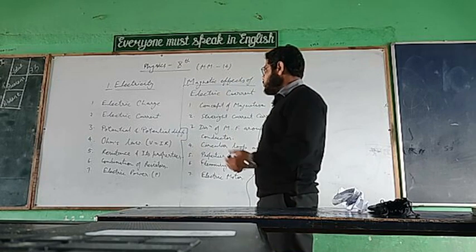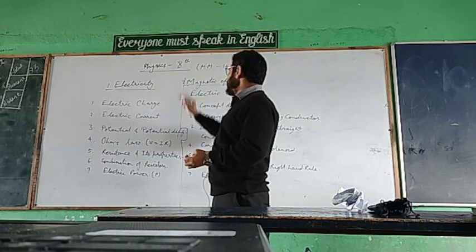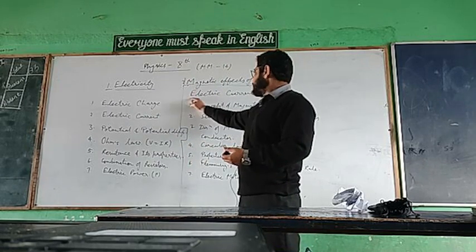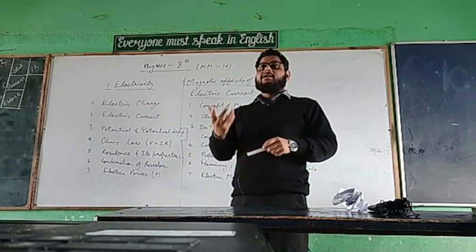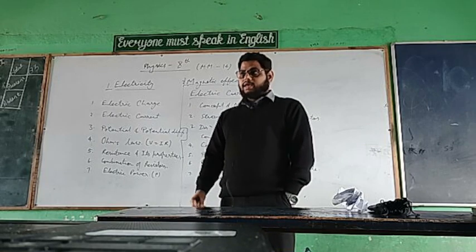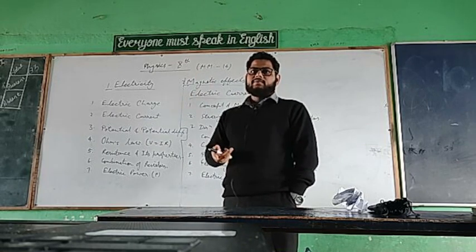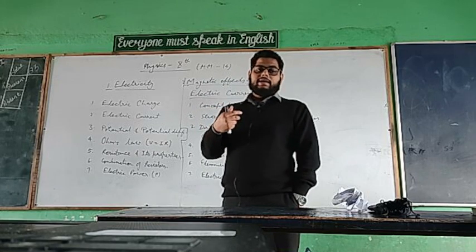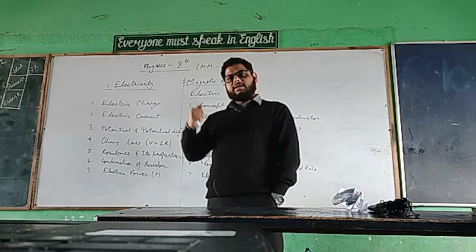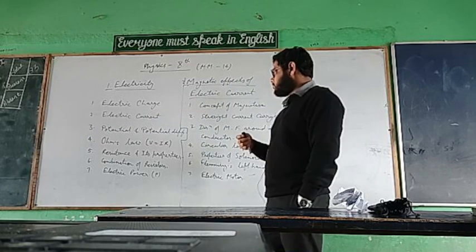Now let's move to the second chapter, that is the magnetic effect of electric current. As its name shows, it is about the magnetic effects of the electric current. That is, if an electric current is flowing, then what kind of magnetic effect we can expect and we can see, that will be discussed in this chapter.